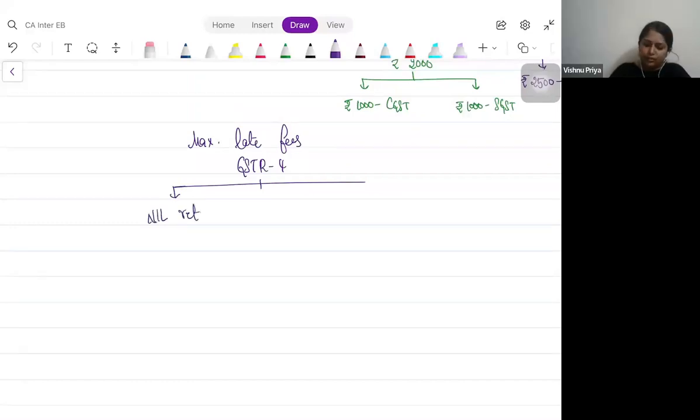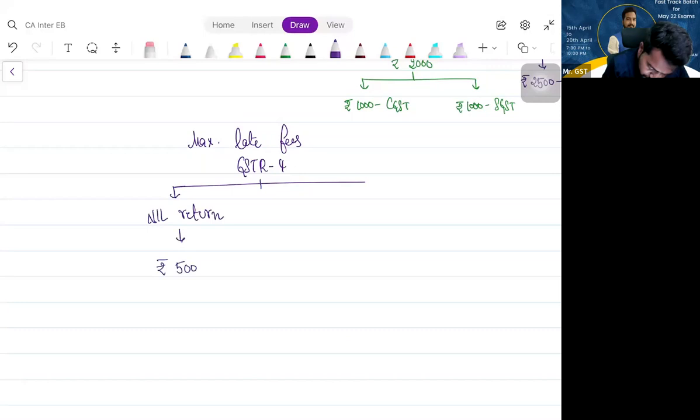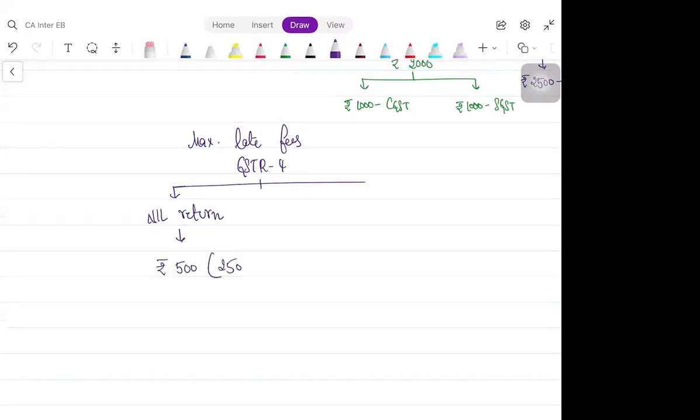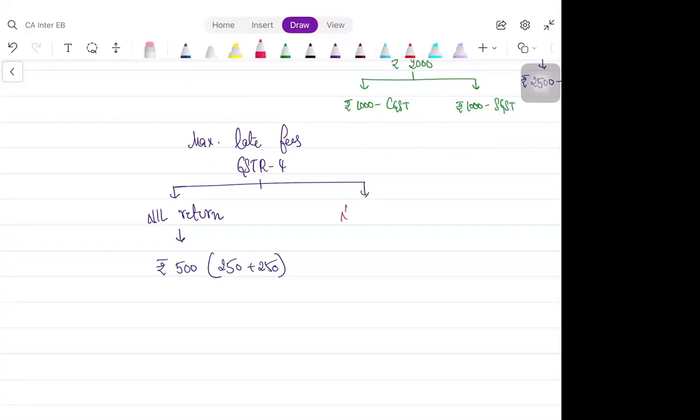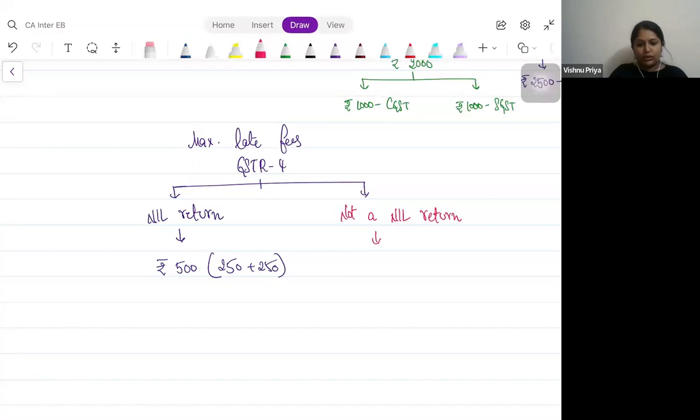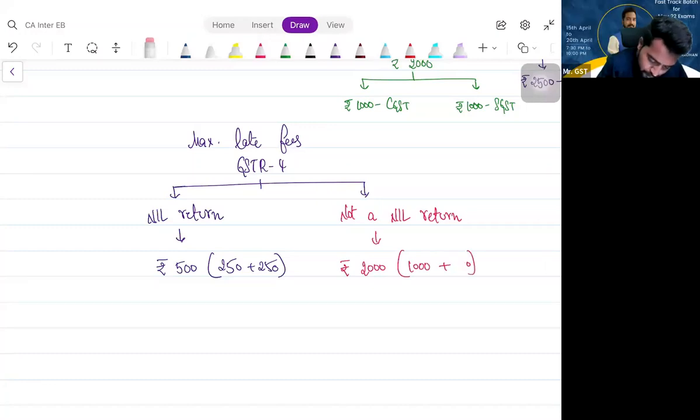Nil return, 500. That is 250 plus 250. If it is not a nil return, 2,000. That is 1,000 plus 1,000.